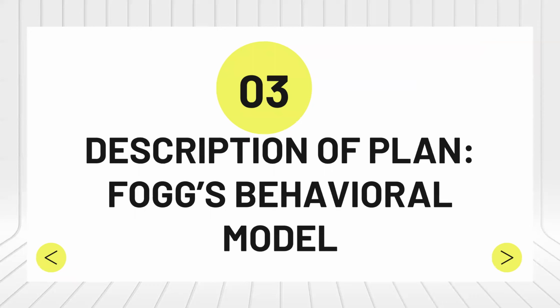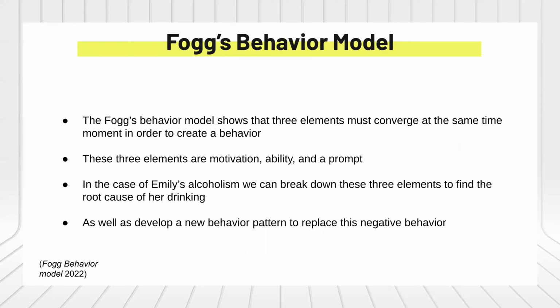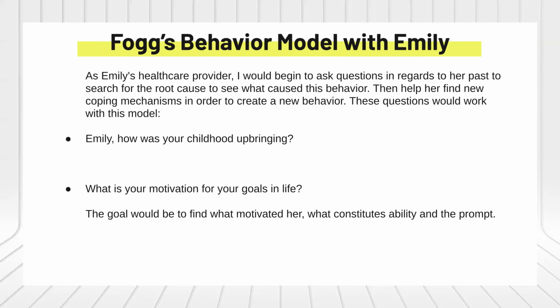Our final intervention is Fogg's behavioral model. This shows that three elements must converge at the same moment to create a behavior. Those three elements are motivation, ability, and a prompt. And in Emily's case, we're going to find out what the root cause of her drinking is and try to develop new patterns to replace that negative behavior. As her provider, we would begin to ask questions about the root cause of this behavior, and then try to find new coping mechanisms in order to create new behaviors.